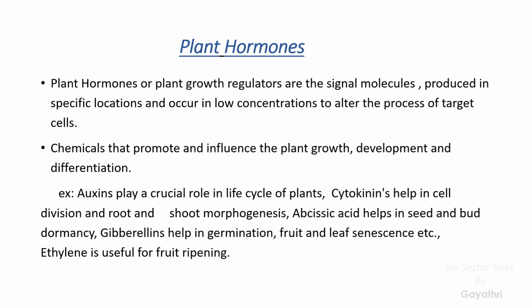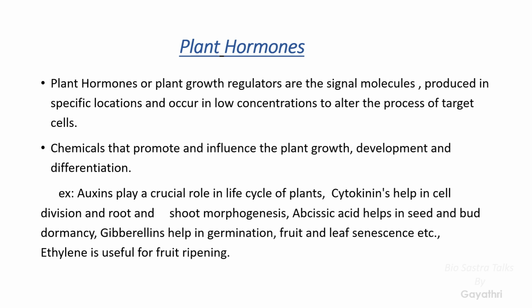Okay, next one is abscisic acid. Abscisic acid is mainly present in the seeds and buds. Buds means flower buds and the starting buds. They help in seed and bud dormancy. And next one are the gibberellins. Mainly they are useful for seed germination.